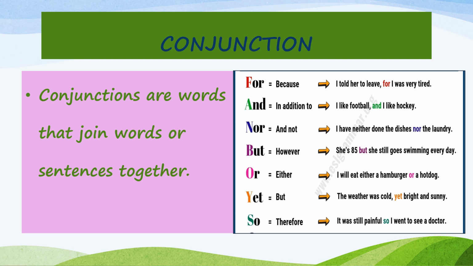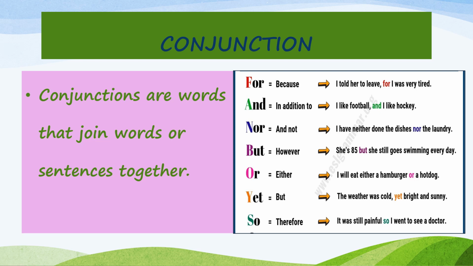In the same way, and. I like football, I like hockey. These are two different sentences. I'm joining them and making them as one sentence by using the word and. I like football and I like hockey. Nor, I have neither done the dishes nor the laundry.